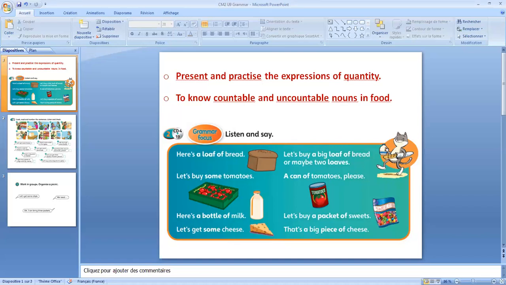Here's a loaf of bread. Let's buy a big loaf of bread, or maybe 2 loaves. Let's buy some tomatoes. A can of tomatoes, please.